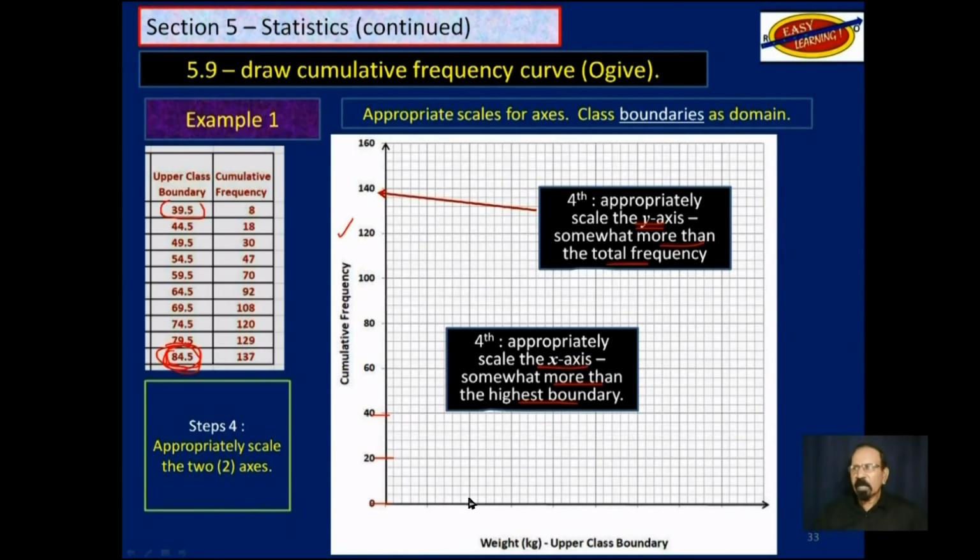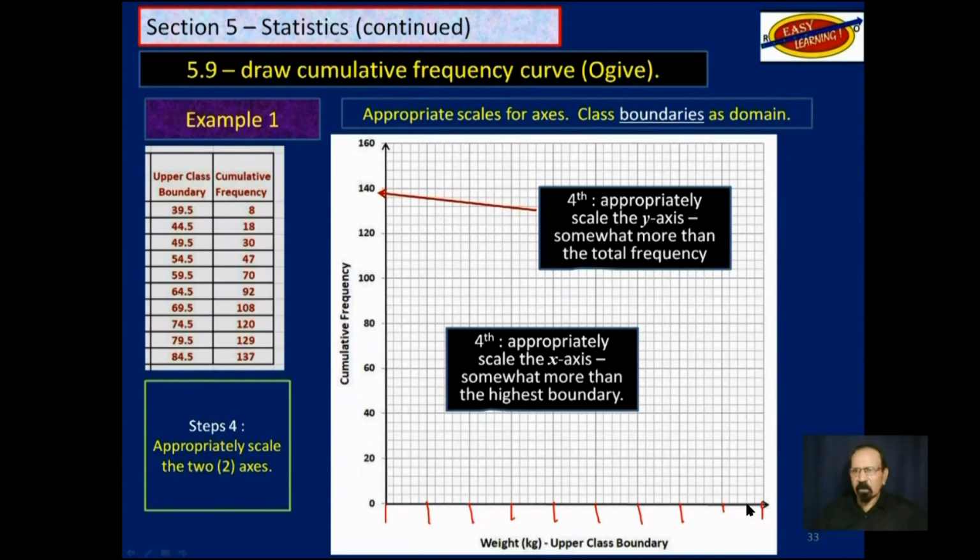Down here, we can start at 0 and adjust it later on. So now let's see. If we start at 0 here, and that is 5, 10, 15, 20, 25, 30, 35, 40. No, we are going to run out of space. Let's go 0, 10, 20, 30, 40, 50, 60, 70, 80, 90.